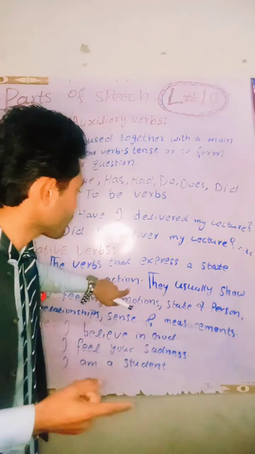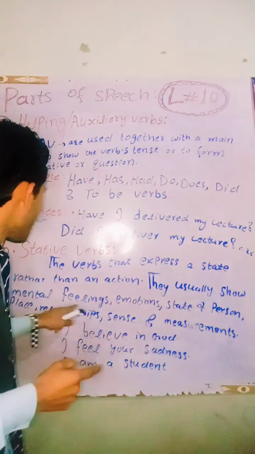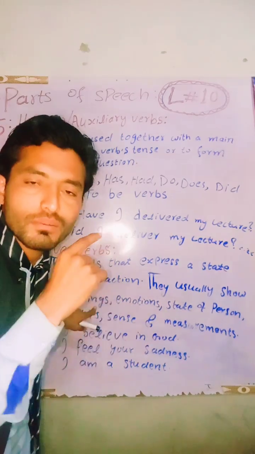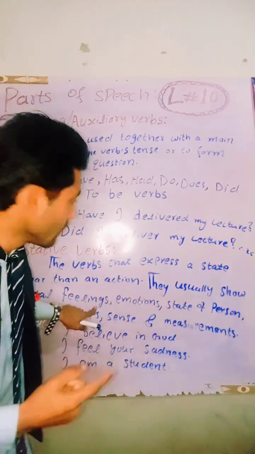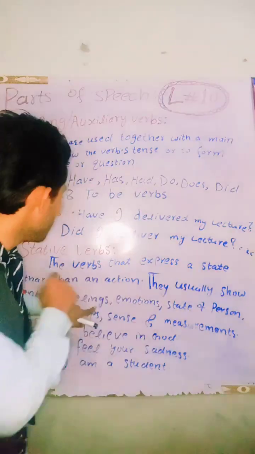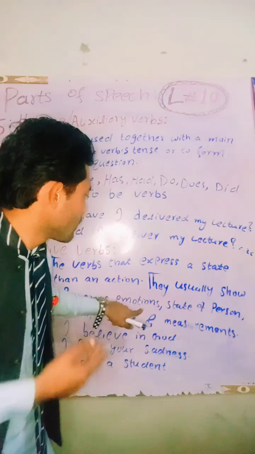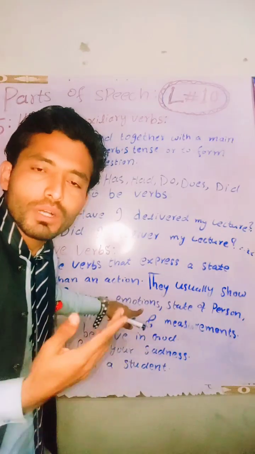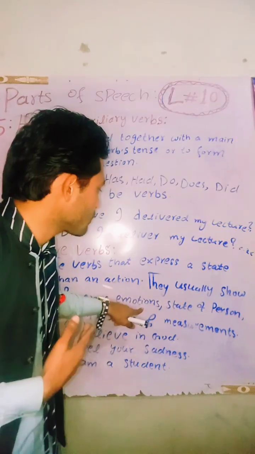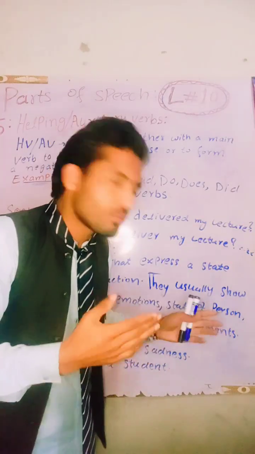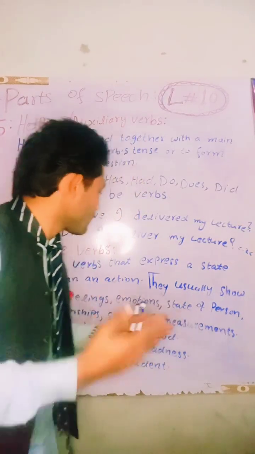Stative verbs usually show mental feelings. They show the mental feelings of each individual. Mental feelings will be judged in this verb type. They show emotions. Which kinds of emotions do you have, positive or negative? Which kind of emotions? The type of persons. What is the status of the person?